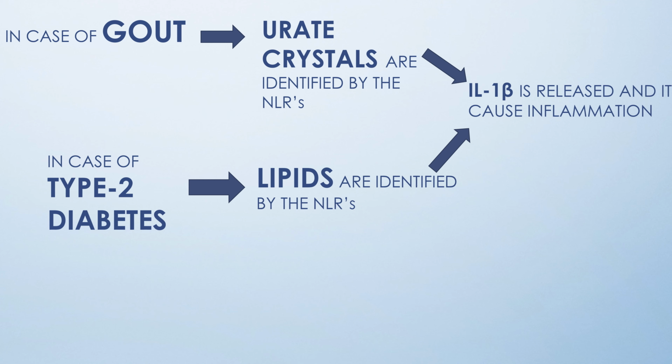This can be understood by looking into these two disorders. So why do you think we get inflammation in gout and type 2 diabetes? Yes, the reason is our very own innate immunity. In case of gout, the urate crystals are identified by the NOD-like receptors and the previously explained process goes on and the inflammasome is formed and finally the active form of interleukin-1 beta is released and this leads to inflammation. Similarly, in type 2 diabetes, lipids are identified by the NOD-like receptors and the interleukin-1 beta is released and leads to inflammation.